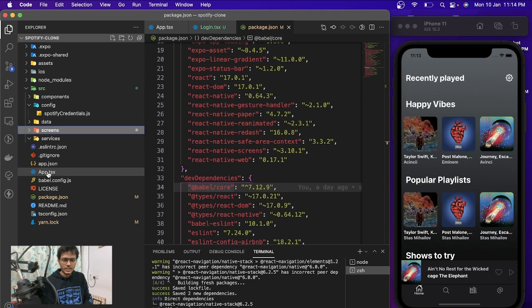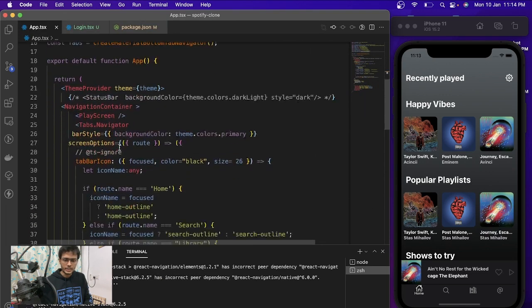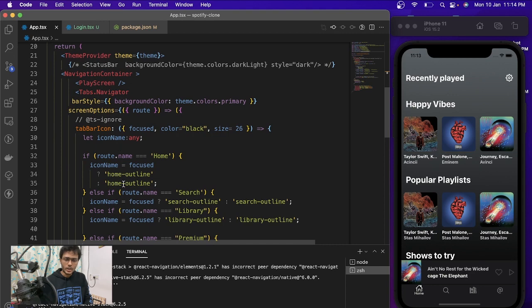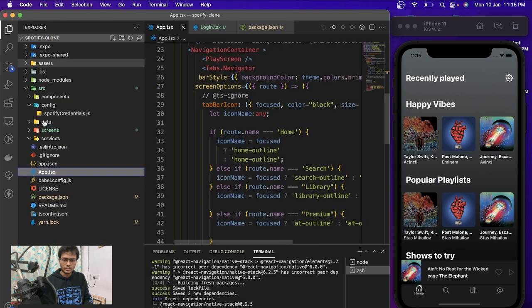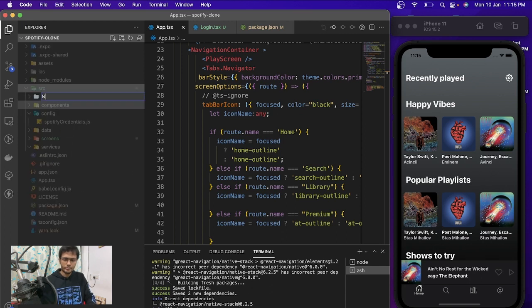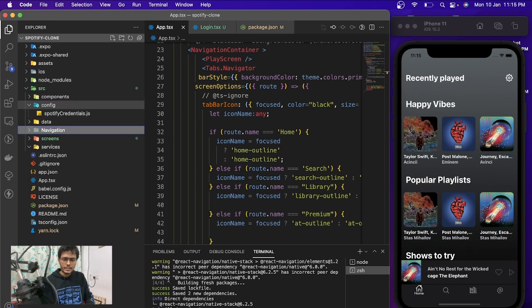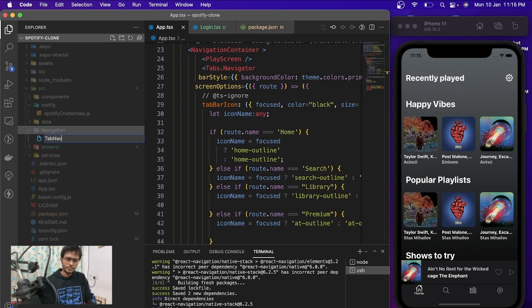Now, inside the app, if you go to our app.tsx, you will see we have this tab navigator. We are going to refactor this to some other folder. Let's create a folder called navigation. Maybe that will help. And inside the navigation, let's put our tab navigation.